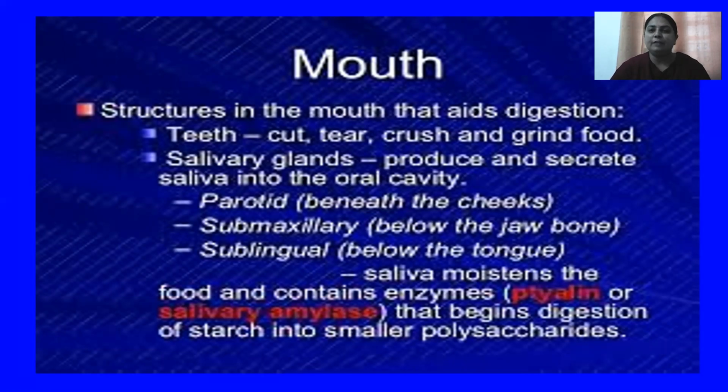As soon as the food enters your mouth, what is present inside? In your mouth, teeth are present as well as a muscular tongue. We have four types of teeth, which you have studied in previous classes: incisors, canines, premolars, and molars.